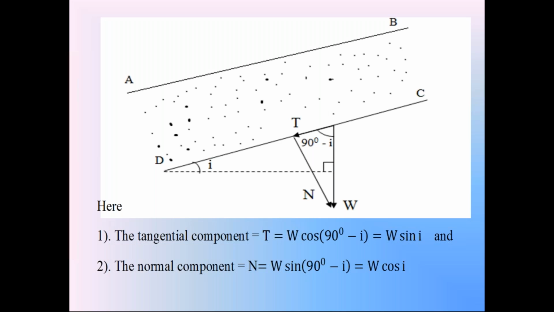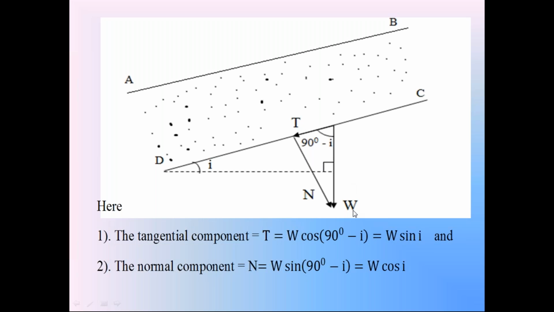Because weight is the force, gravitational force. Resolve that weight W into two component forces. One is tangential component force T. Next one is normal component force N. This N is perpendicular to surface CD. We know that N is equal to W cos i, T is equal to W sin i.